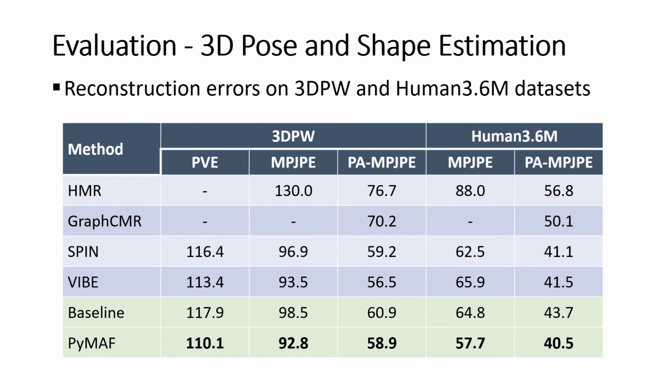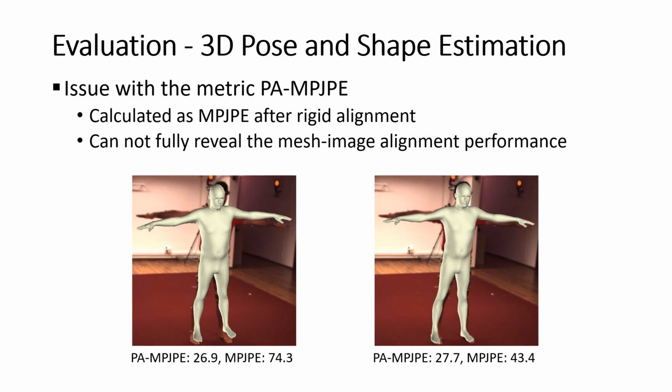We evaluate PyMAF on the 3D human pose and shape estimation task. We can see from the table that PyMAF achieved consistent improvement on 3DPW and Human3.6M datasets. Here, we would like to point out that the commonly used metric PA-MPJPE cannot fully reveal the mesh-image alignment performance, as it denotes the MPJPE after rigid alignment of the prediction with ground truth.